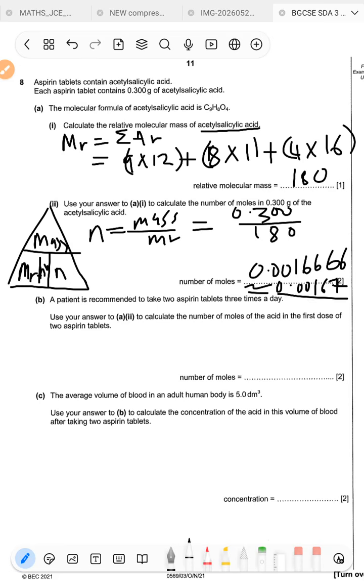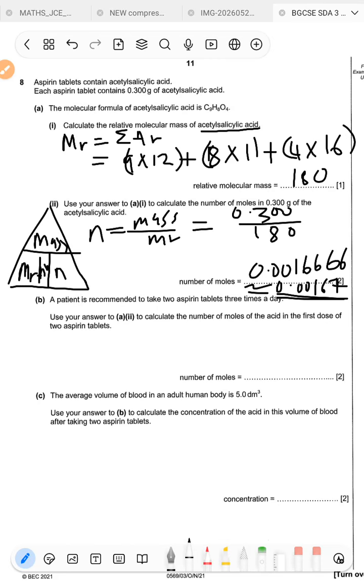It's going to be 0.00167. B says a patient is recommended to take 2 aspirin tablets 3 times a day. Use your answer to A, Roman figure 2, to calculate the number of moles of the acid in the first dose of 2 aspirin tablets. Okay, so we are only going to be looking for the moles that we find in 2 aspirin tablets.